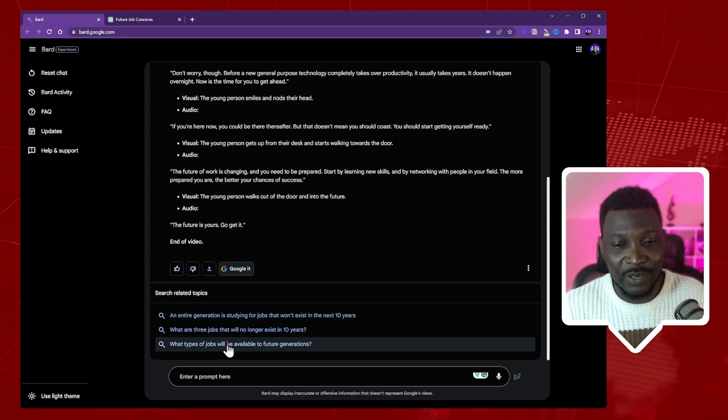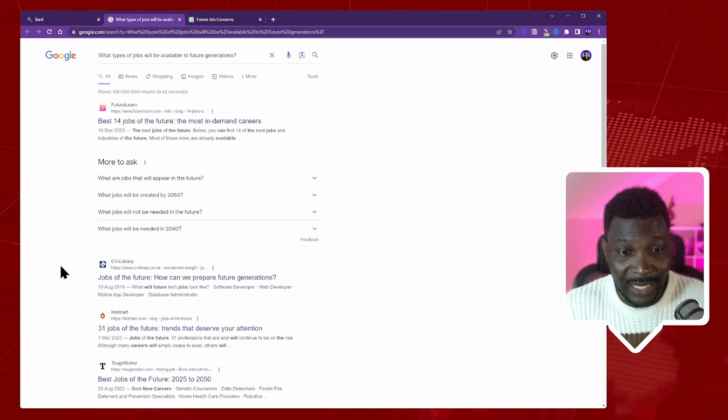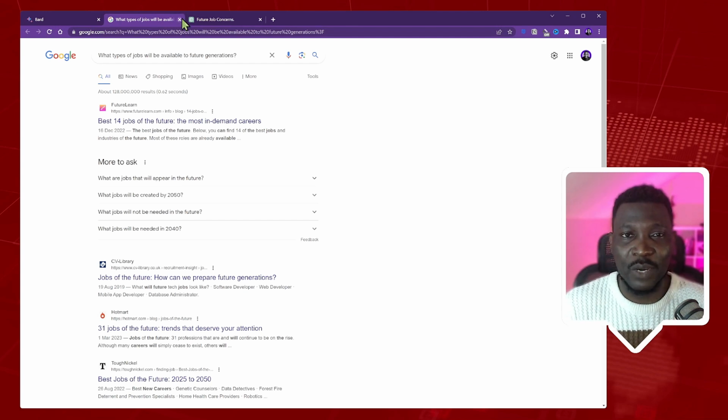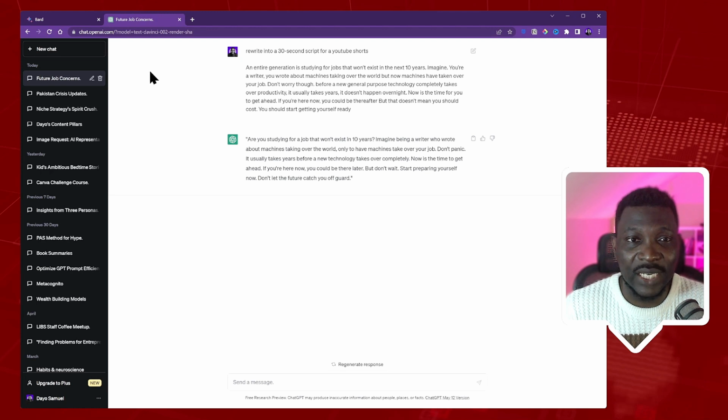So this, of course, if you see, does not really yield any meaningful answer. It says best jobs of the future. If you go into the list, you see that it's currently jobs right now that can move into that future. So you need to be aware of that. Future job concerns, nothing else here. There's no way for me to check validity here.